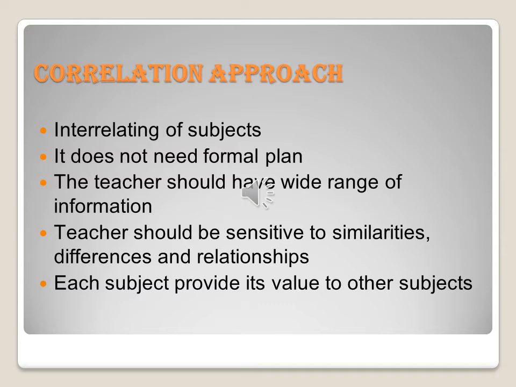You can take some information from botany and you can correlate the subject matter to geography. Now, keep in mind the examples that I gave you, and based on that, go through these characteristics. The first one is interrelating of subjects. There is an interrelation between the subjects.